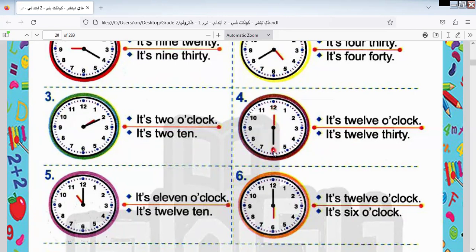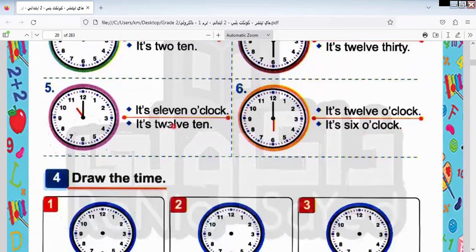This one here we have the short arm pointed to 12, and the long one refers to 6. So what can I read? 5, 10, 15, 20, 25, 30. It will be 12:30. Which one? This one, the next one.